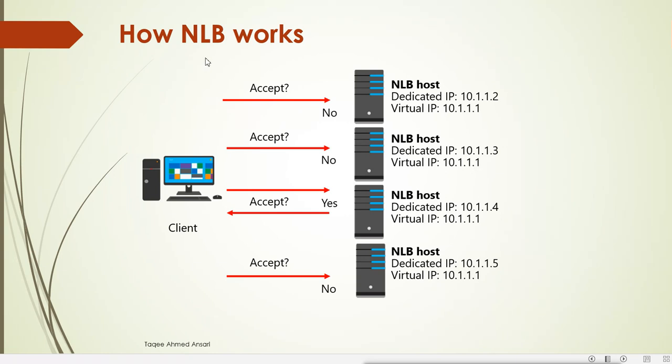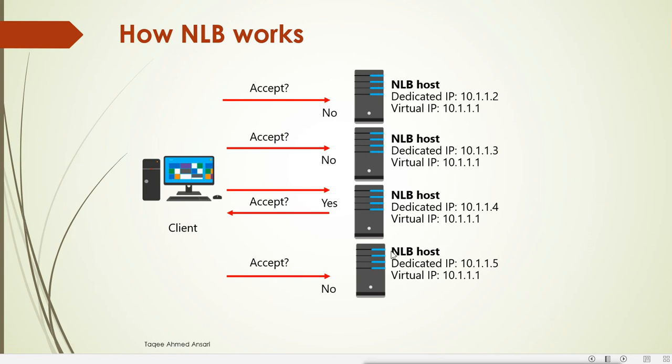So it is very simple how NLB works. When the traffic comes, the client says, who is going to accept me? These are the nodes which we have used to configure the cluster. We have four nodes. Remember, in the cluster every node has its own dedicated IP address. For example, this node is 10.1.1.2, and the other nodes have 10.1.1.3, 10.1.1.4, 10.1.1.5.